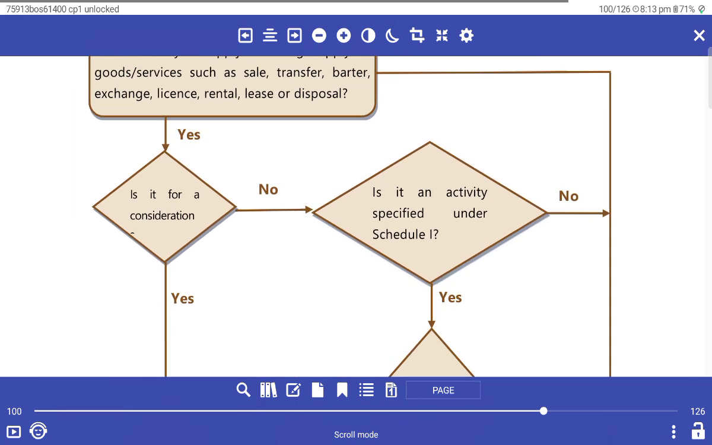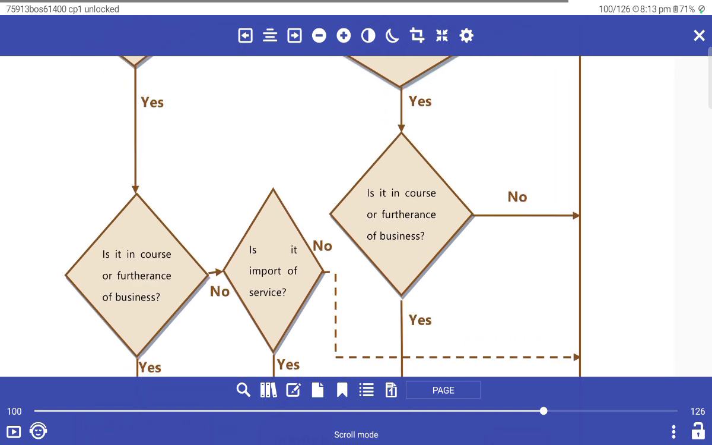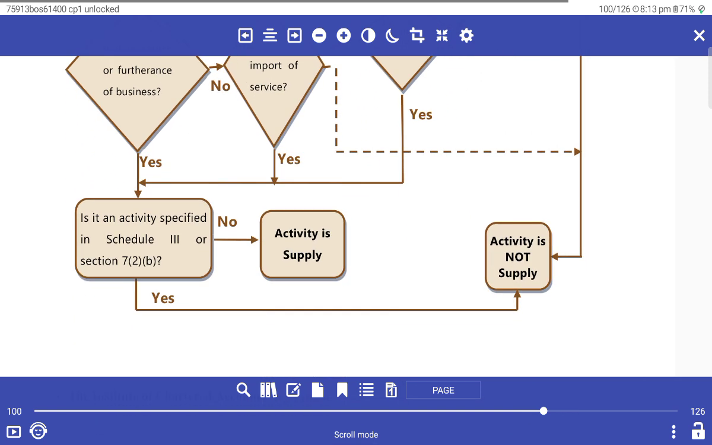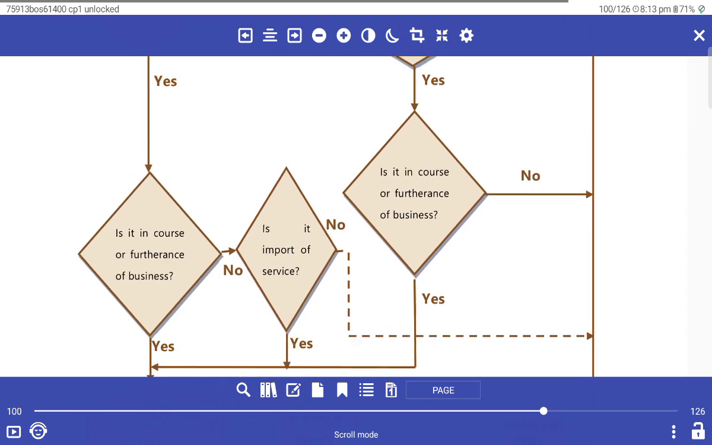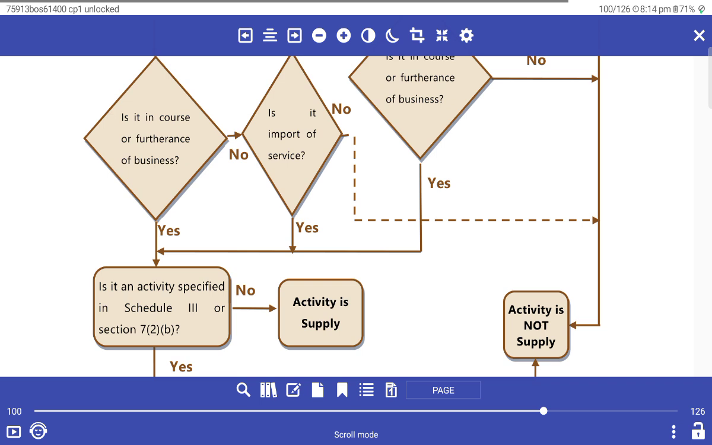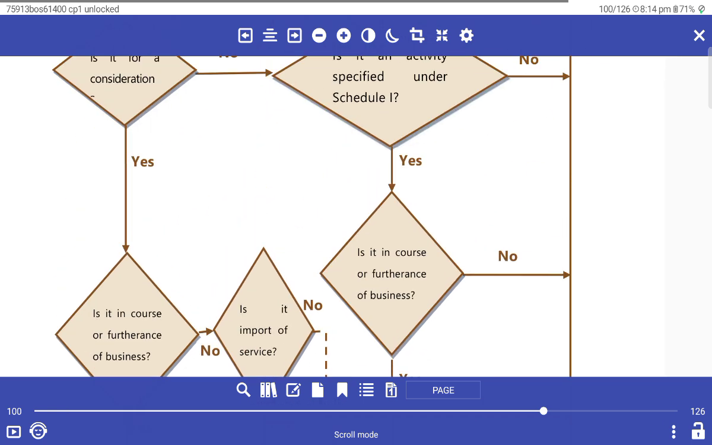If yes, is it for a consideration? If no, is the activity specified under Schedule 1? Is it an activity specified in Schedule 3? If no, is it in the course or furtherance of business? Is it an importation of service? Is the activity specified in the notification? If not, the activity is not a supply.